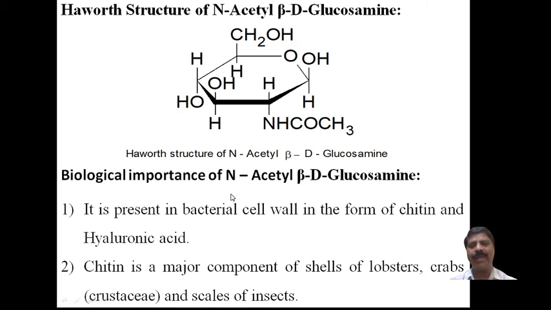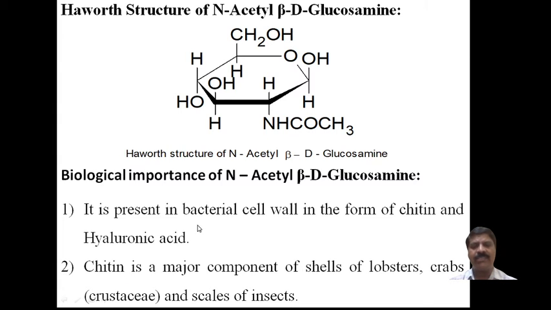Now coming to the biological importance of N-acetyl beta D glucosamine. It is present in the bacterial cell wall in the form of chitin and hyaluronic acid. It is usually present in the bacterial cell wall. The cell wall opens and closes, therefore the cell wall has a particular function. It is a thin layer, and it is in the form of chitin and hyaluronic acid. The main function is that it is present in the bacterial cell wall in the microorganism.